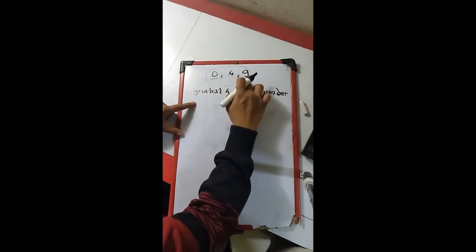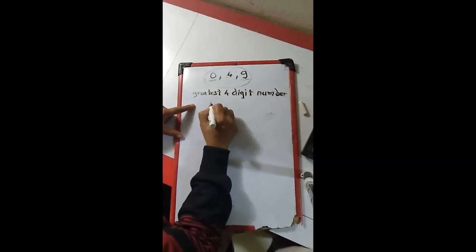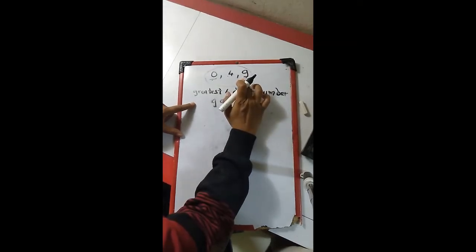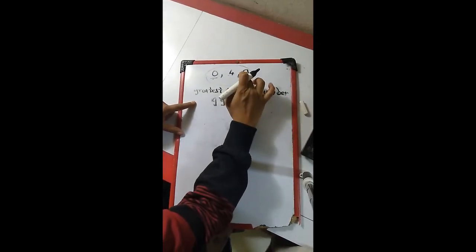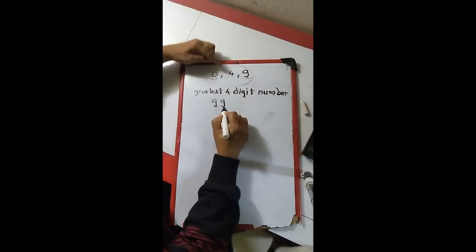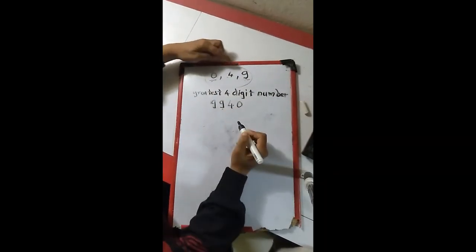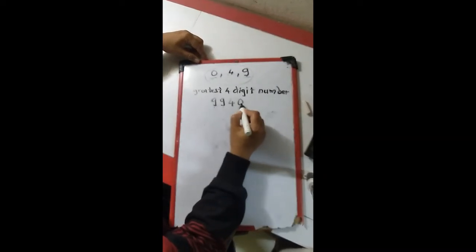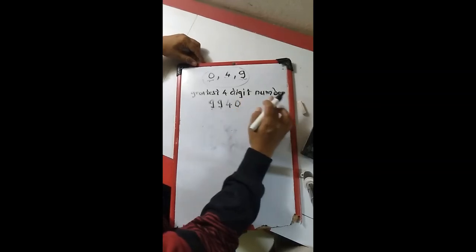So we will come to greatest number. 9 is the greatest number, so we can take 9 two times. Okay, that is a hint. Always remember whichever the bigger number, that you have to take twice. So 9, 9, then comes 4 and then comes 0. Likewise, you have to write the number 9940 is the biggest 4-digit number.